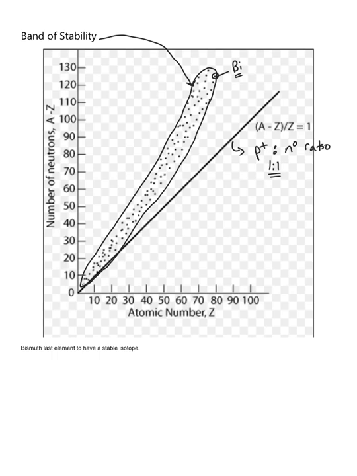You'll notice this dark line is a 1-to-1 ratio of protons and neutrons. And early on, you'll notice that the elements fall pretty close to a 1-to-1 ratio of protons and neutrons. But as we start getting to heavier and heavier elements, the band of stability starts falling closer to a ratio of 1 proton to every 1.5 neutrons. So we end up getting more and more neutrons per proton in order for there to be enough distance between positive charges so that there isn't so much repulsion between those.